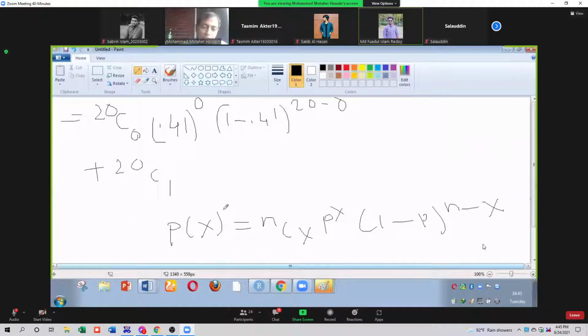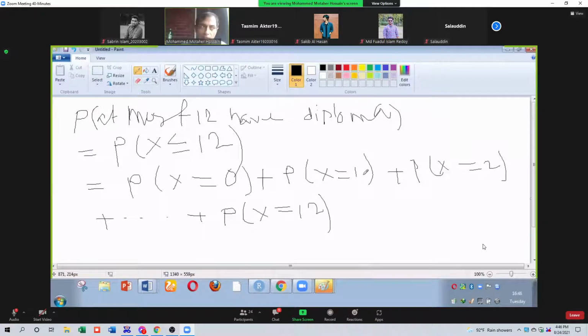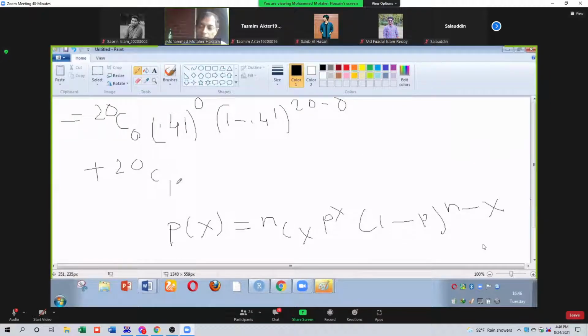Sir. Then next one, whenever x equal to 1. We want to calculate the probability for x equal to 0, x equal to 1. So whenever x equal to 1, what is the probability? nCx p to the power x, 1 minus 0.41 to the power n minus x, with n equal to 20, minus 1. So can you proceed this way? You can proceed or you cannot proceed?